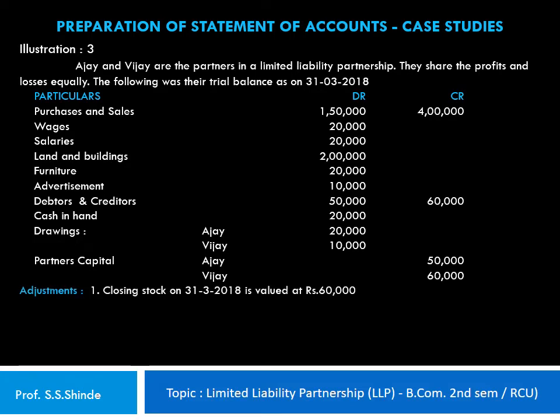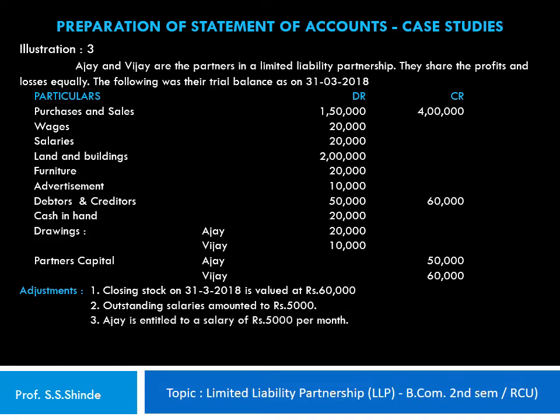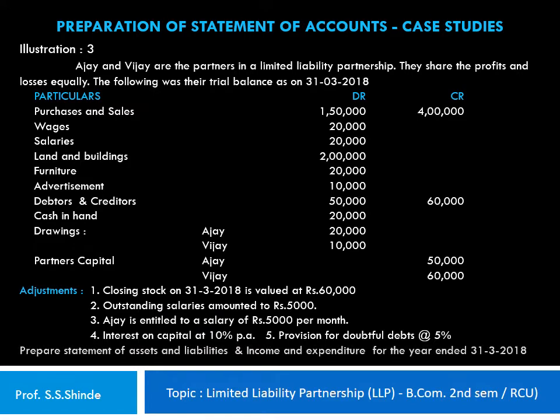Now the following adjustments have to be made when we prepare the statements. The first adjustment to be considered is that the closing stock on 31st of March 2018 is valued at rupees 60,000. The outstanding salaries amounted to rupees 5,000. Ajay is entitled to a salary of rupees 5,000 per month, interest on capital at 10% per annum, and a provision for doubtful debts at 5% has to be made. We are asked to prepare a statement of assets and liabilities and income and expenditure for the year ended 31st of March 2018.